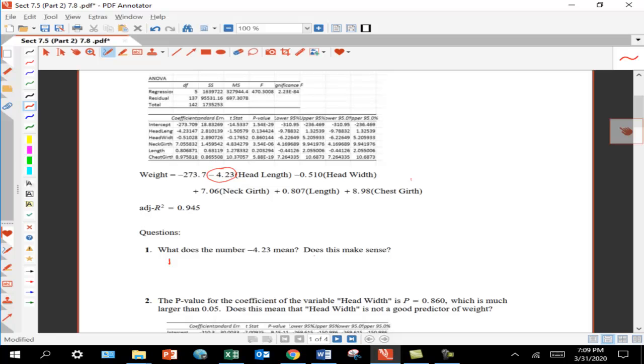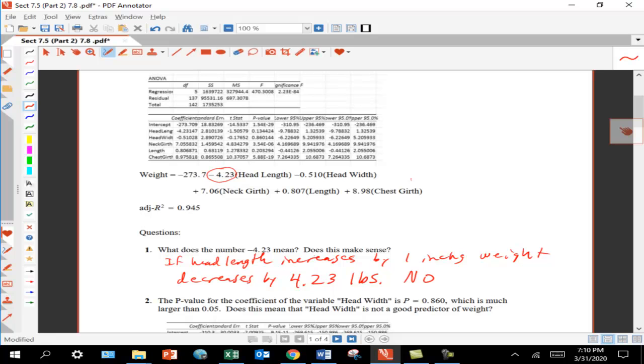So specifically, if head length increases by 1 inch, then because the negative 4.23 is multiplied by an extra 1, the weight decreases by 4.23 pounds.